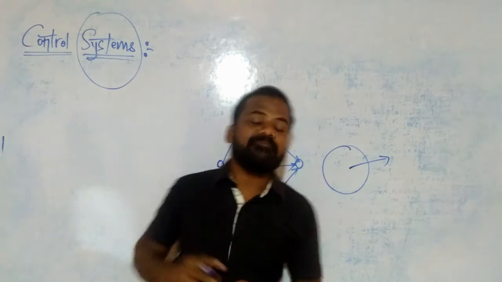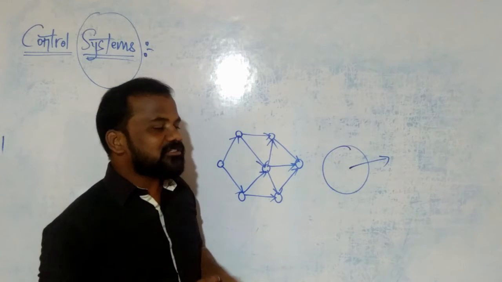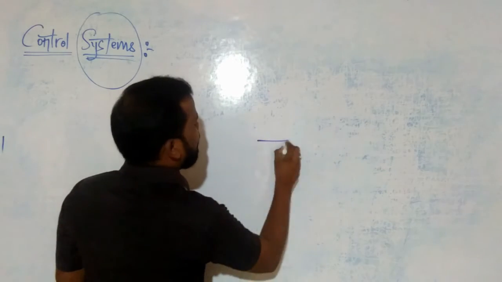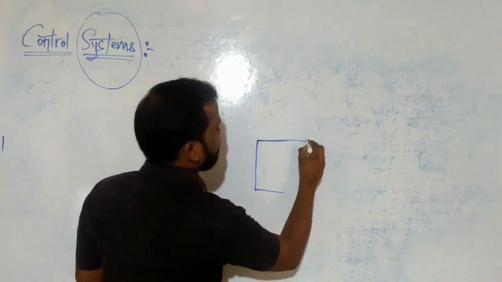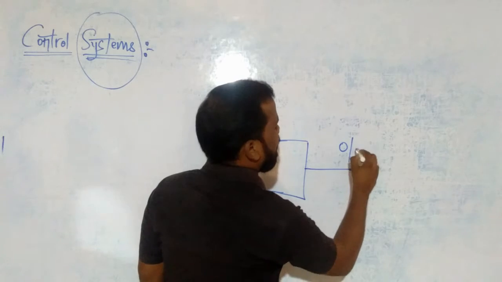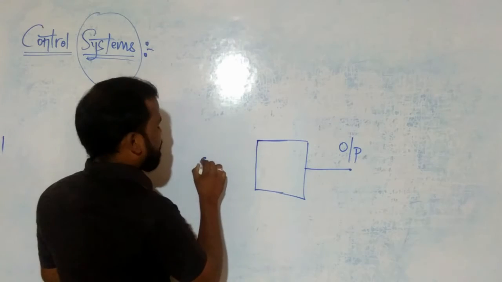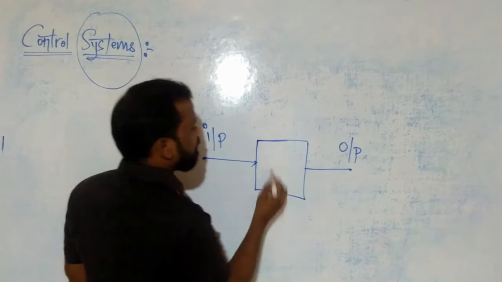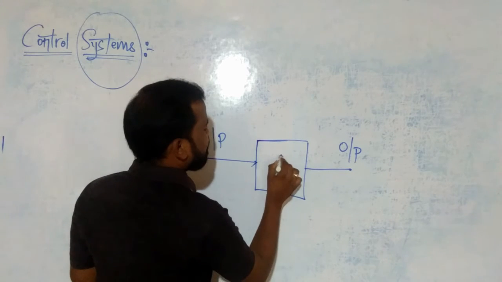Then go for the meaning of control system. For example, I have one system, this one is the output and this one is the input. For example, this is some device.